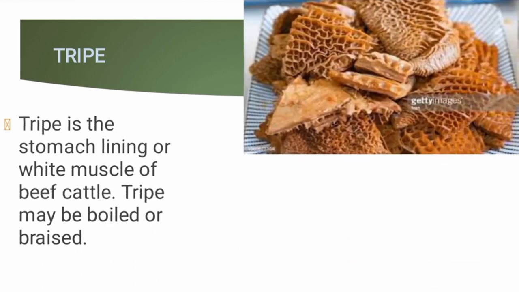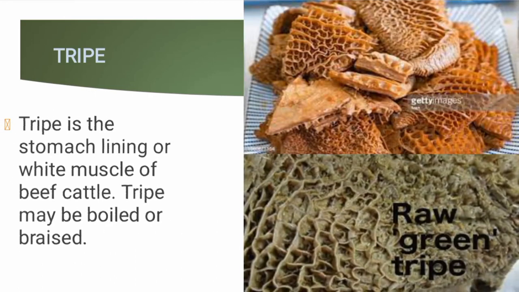Tripe is the stomach lining or white muzzle of beef cattle. Many of us, when we follow our moms to the market, see this offal on the table, and when we ask the market woman, they will tell you it's called shaki, but the right word for it is tripe.